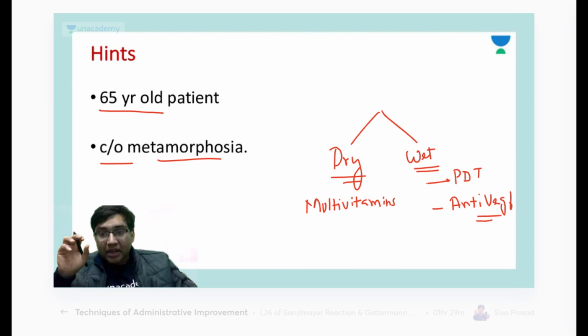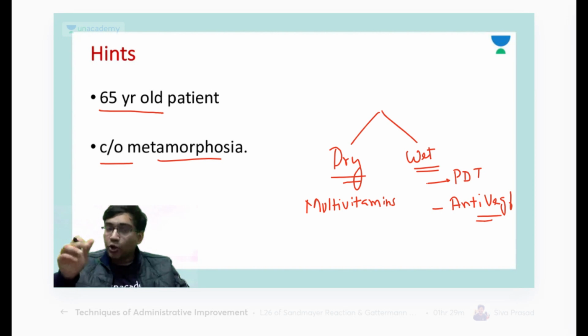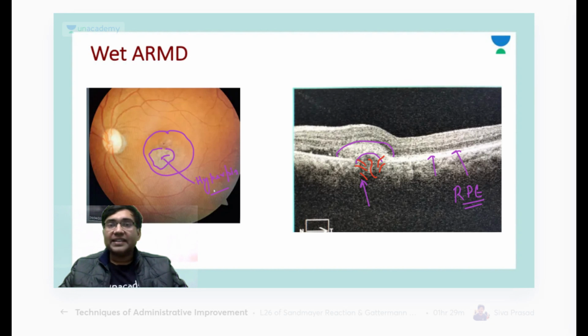So Dr. Bignami, I told you about the wet ARMD when I started the session. This is a picture of wet ARMD where you are seeing the patch here. You also need to do a fluorescein angiography to see the leakage of the dye. But this is not seen in a dry ARMD where you are just seeing some yellowish spots around the fundus. I will post the image of a dry ARMD also after this session.